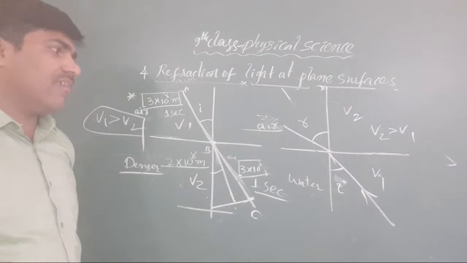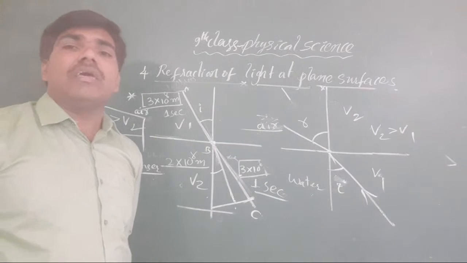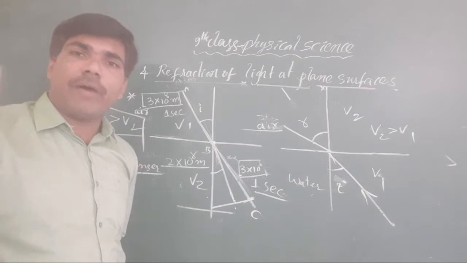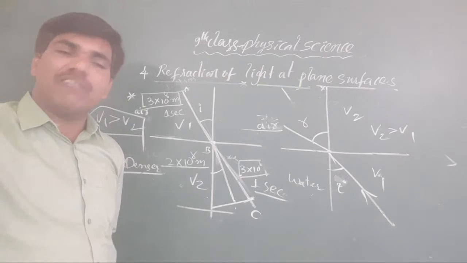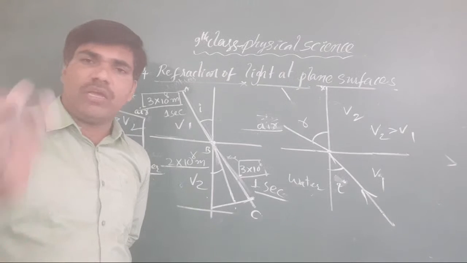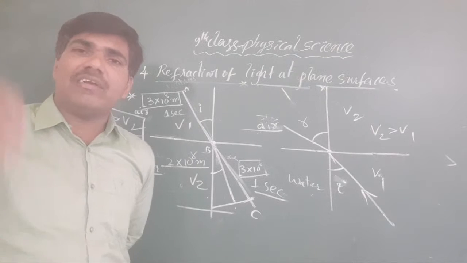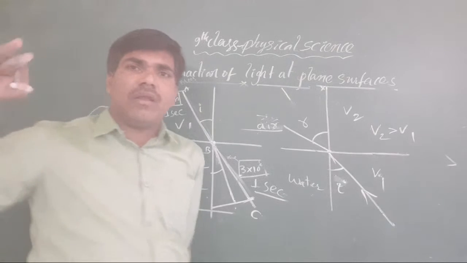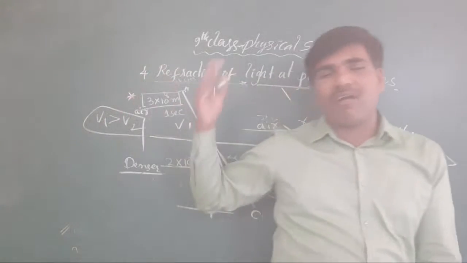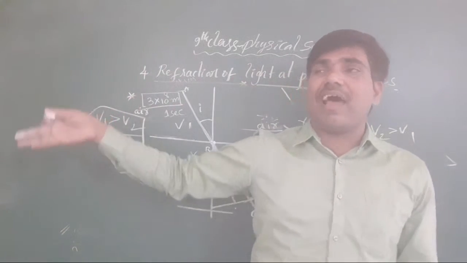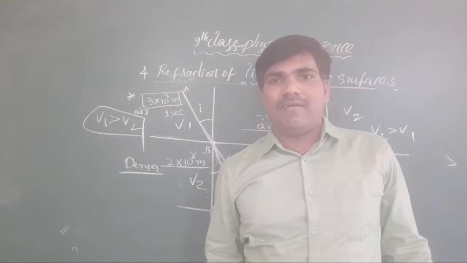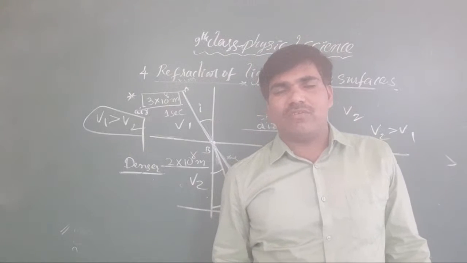The thing we have to know is that in the denser media, compared with the rarer media, velocity is lower. Keep that in your mind every time. When velocity is lower, our light ray does not travel the same distance as in the rarer media. Got it or not, all the students?